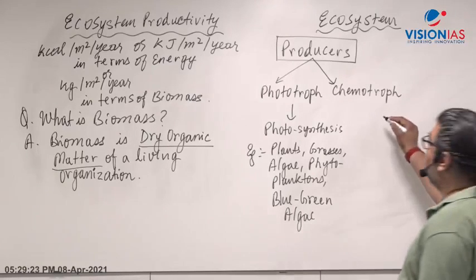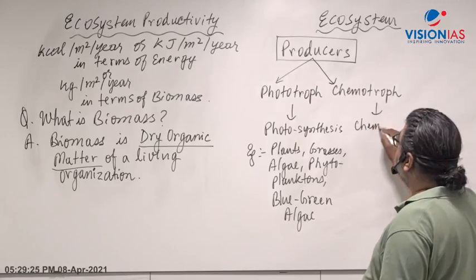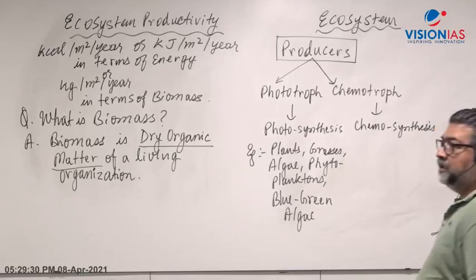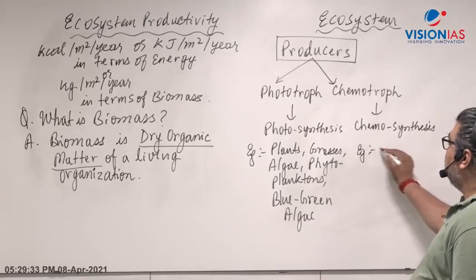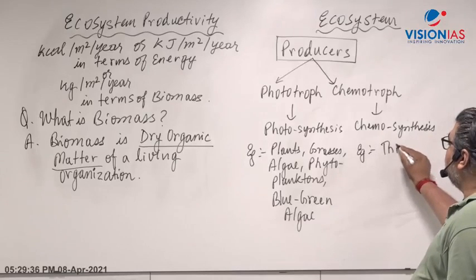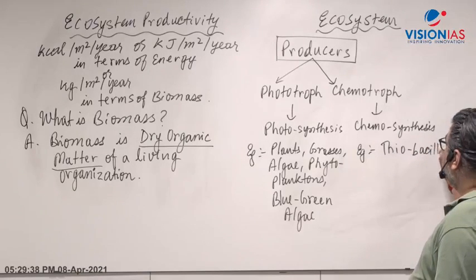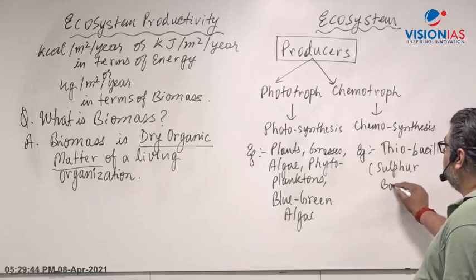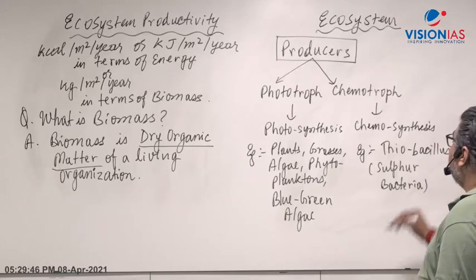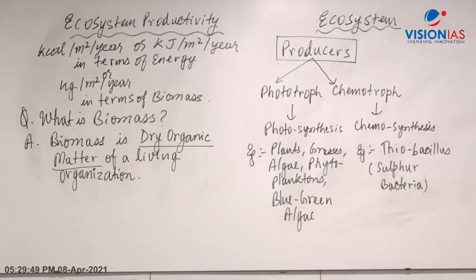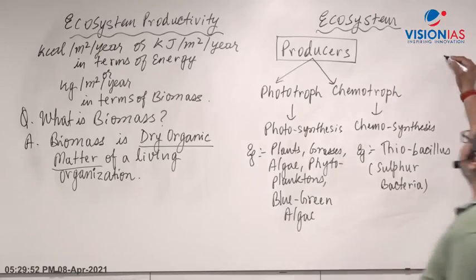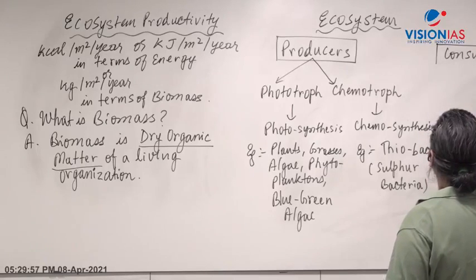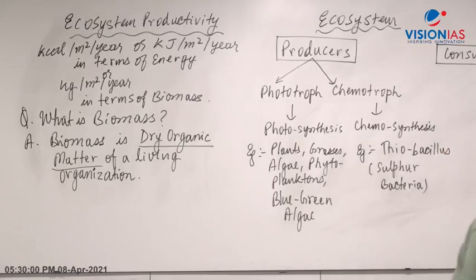Chemosynthetic organisms use chemical means to prepare food or energy. Here the example is bacteria, let's say Thiobacillus. Thiobacillus is a sulfur bacterium. They use sulfur dioxide and hydrogen sulfide to get energy. Then in the ecosystem you have various types of consumers, which we covered in the previous class.